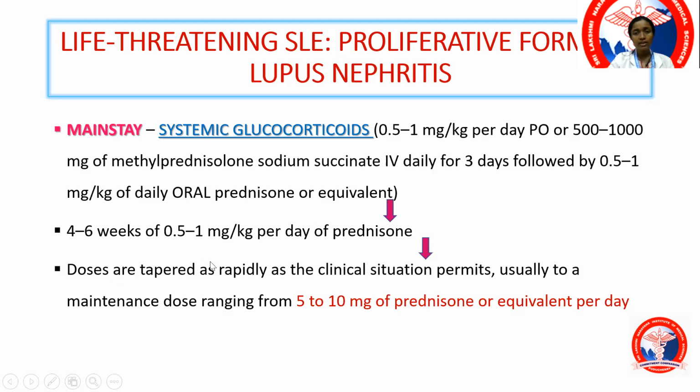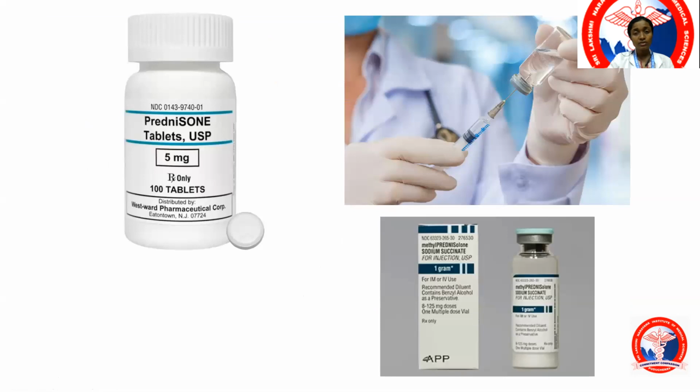Now doses are tapered and intermittent based on the disease remission, and we try to taper it to a dose of 5 to 10 milligrams of prednisone per day because of the possible long-term complications of oral steroid. So this is a vial of methylprednisolone. This is known as pulse therapy. You pulse the patient 3 days of methylprednisolone followed by 1 mg per kg of oral prednisone.